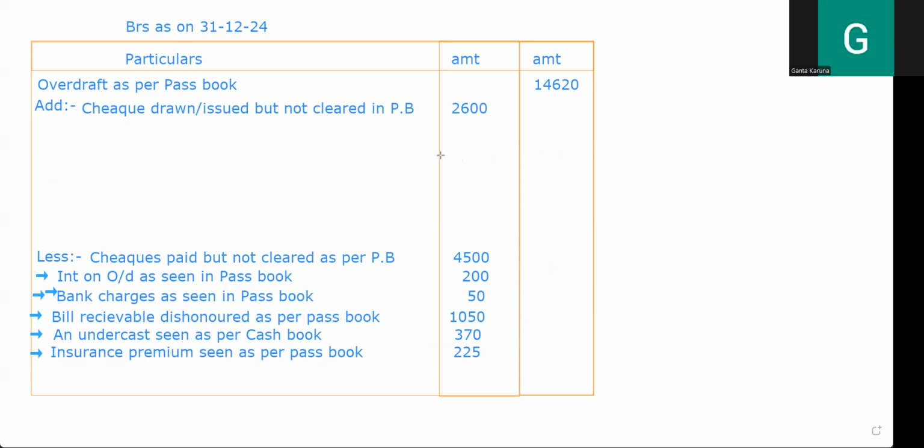In total we had only one plus item, whereas on the less side we have many items. So when I do it, it is going to be around 2600, and when I add 2600, how much is it going to be? 17,220, right? 17,220, is it so? Yeah, right. Then the left side you tell me. 17,220.